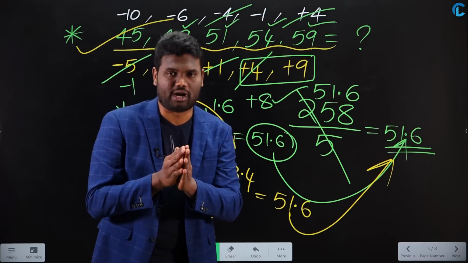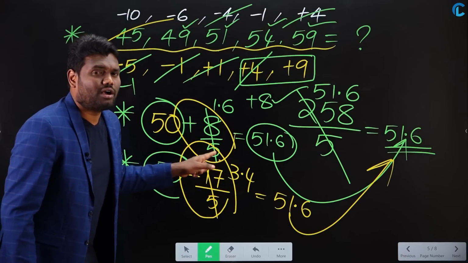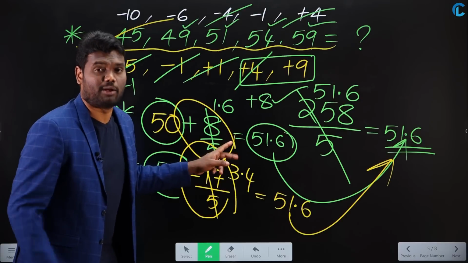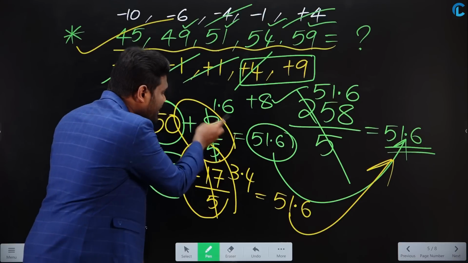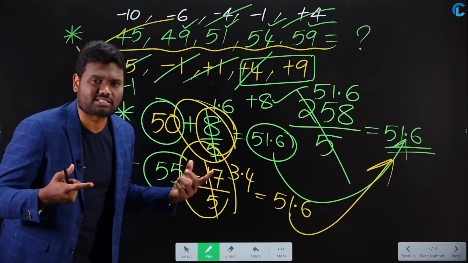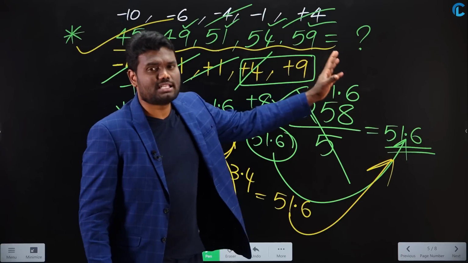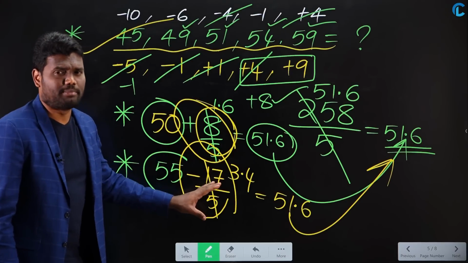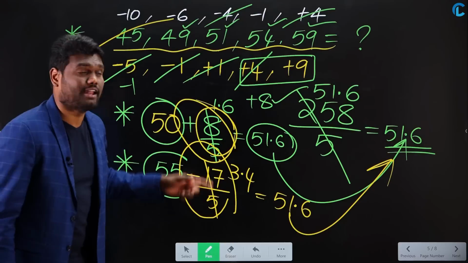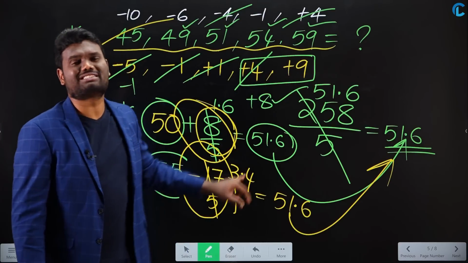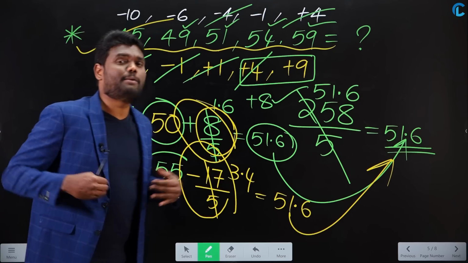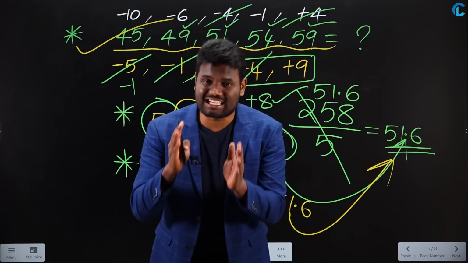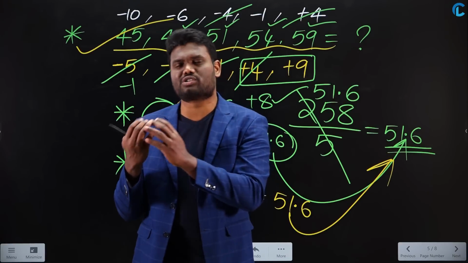So this is really important. Most of the guys do not distribute it. Without distributing, they will add directly 50 plus 8, which is wrong. You have to distribute and you have to add. You got 8 extra when you compared all these 5 numbers, so distribute for all the 5 numbers. Now you got 17 less when you compared these 5 numbers. So if you are getting more, you need to distribute that and add it. If you are getting less, you need to distribute that and subtract it.